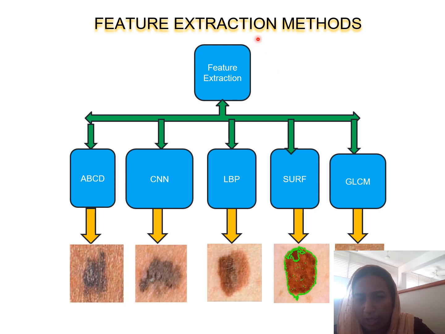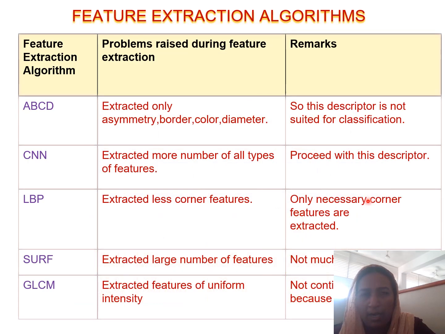Then the different feature extraction methods that have been obtained from different papers are ABCD, CNN, LBP, SURF, and GLCM. Next, the feature extraction algorithms, their problems and remarks. Whether we can use that feature extraction algorithm or not is given in this slide.